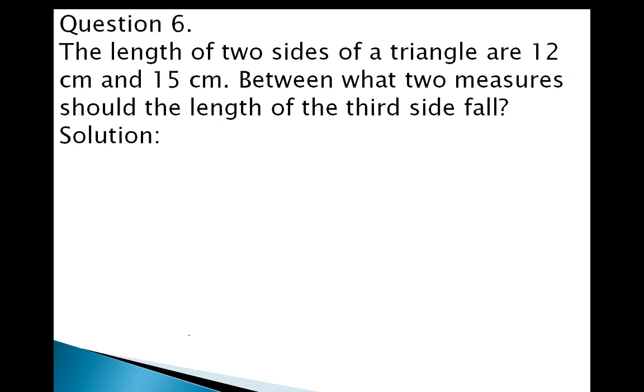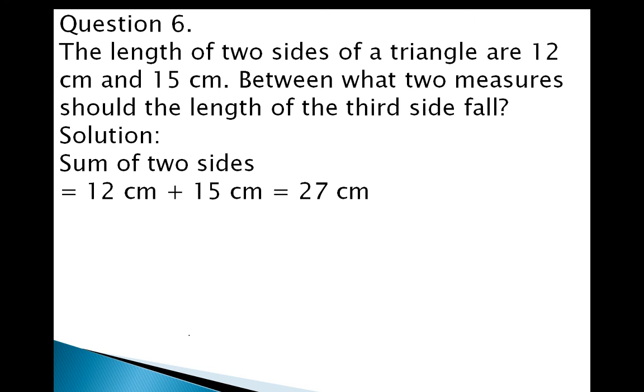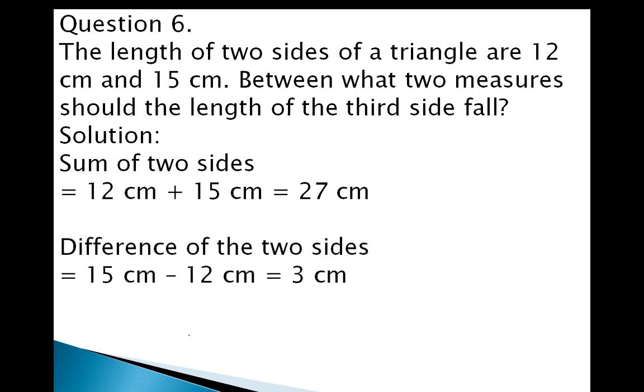Question number 6. The lengths of two sides of a triangle are 12 centimeter and 15 centimeter. Between what two measures should the length of the third side fall? And the solution is the sum of the two sides. There is one triangle and the lengths of two sides are 12 and 15. So the sum of these two sides is 27 centimeter, and the difference of these two sides is 3 centimeter.